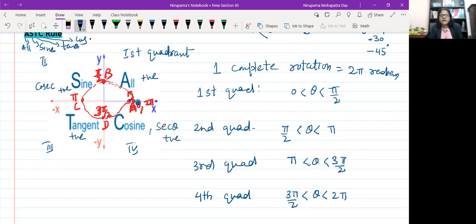Okay, it means sine and tan and their reciprocals will be negative. Okay, so all, sine, tan, cos. It means that. So the ASTC rule is all about this.